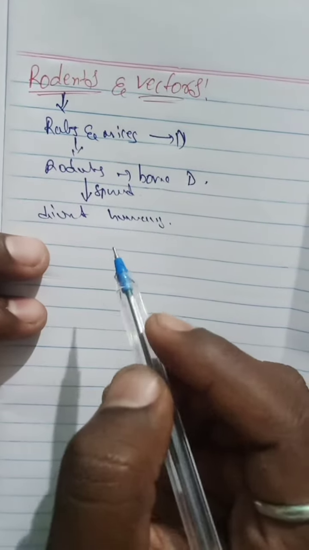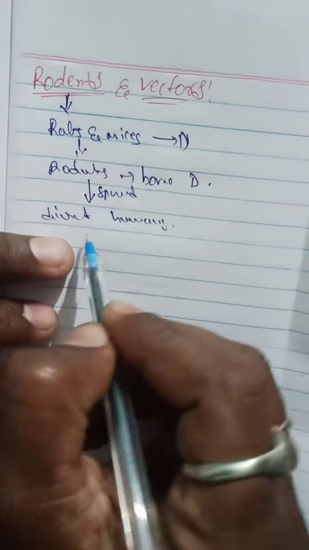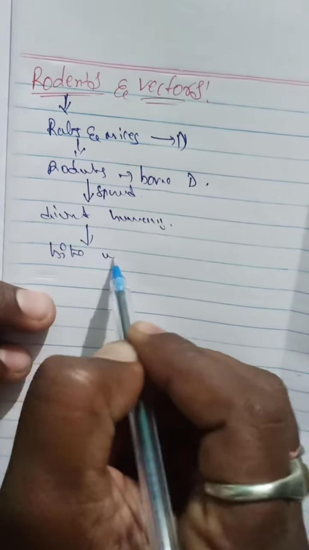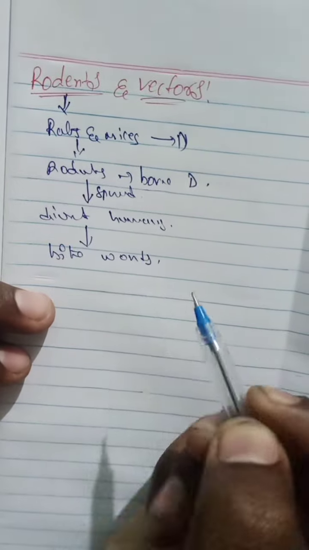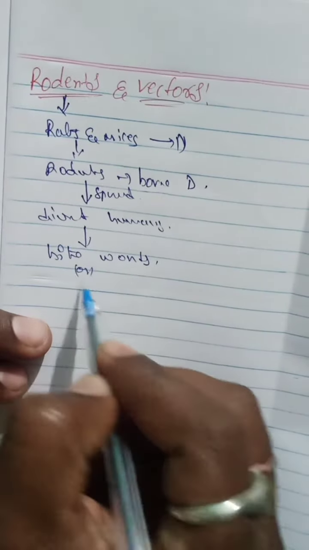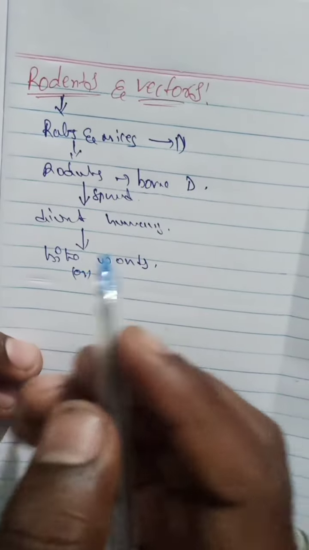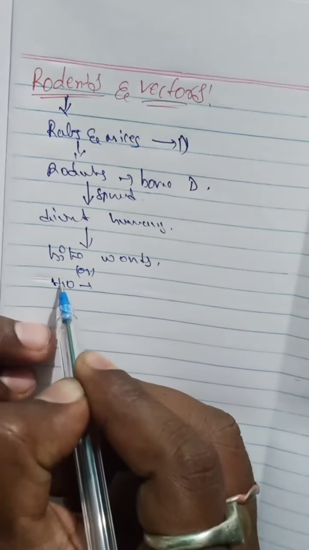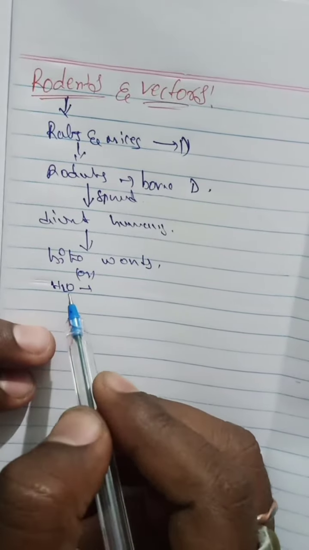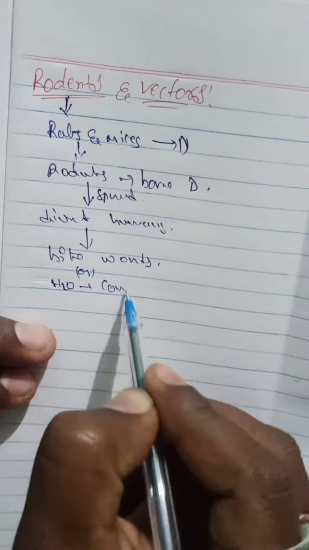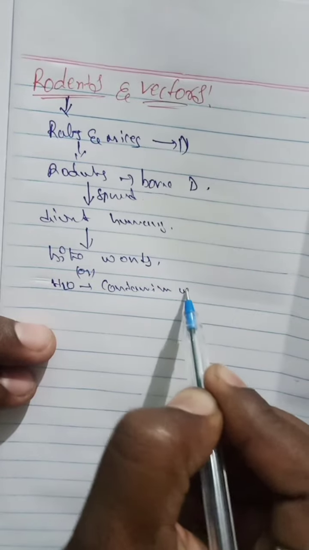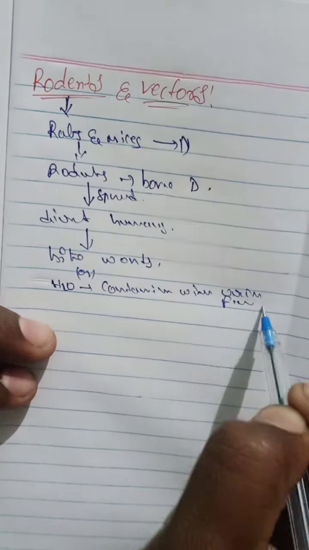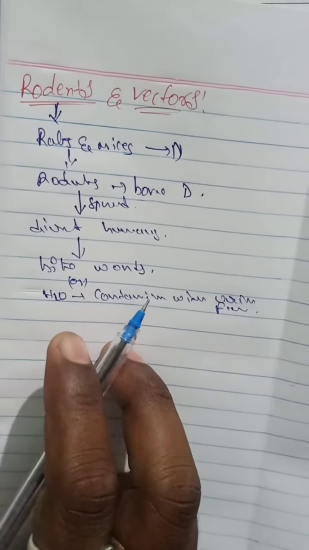humans through them. How does it spread directly to humans? Through bite wounds, or by consuming water contaminated with rodent urine and fecal matter.